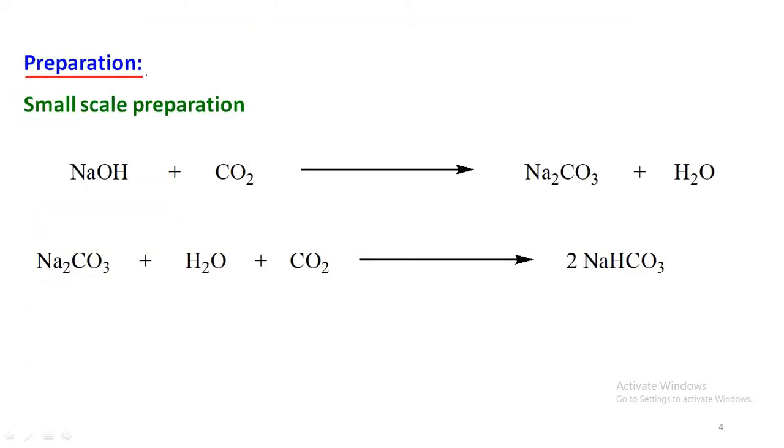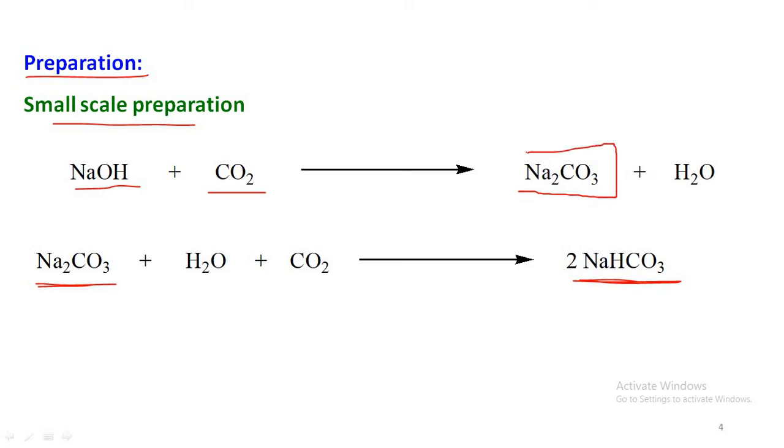Coming to the small scale preparation of sodium bicarbonate, it is prepared from sodium carbonate. The sodium carbonate is prepared by passing carbon dioxide through sodium hydroxide solution.